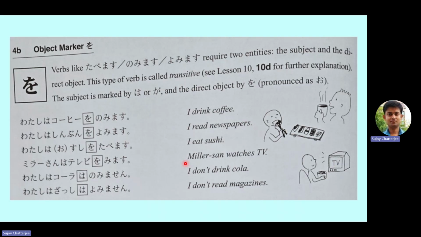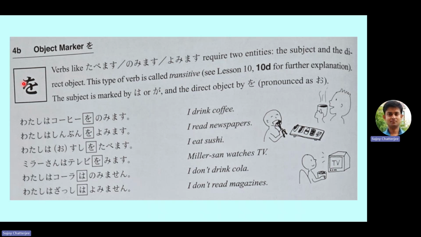So next is object marker o. You know this character in hiragana. This is actually wo, but it is pronounced as o. Why is this so? This is to ease the pronunciation. As I had mentioned earlier also, there are several sounds which are not pronounced the way they are written. This is to make the language sound sweeter. If you always keep saying wo, wo, wo, it will not sound good, and also it will be difficult for you to pronounce.